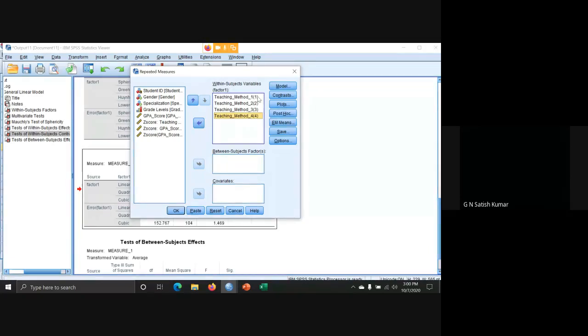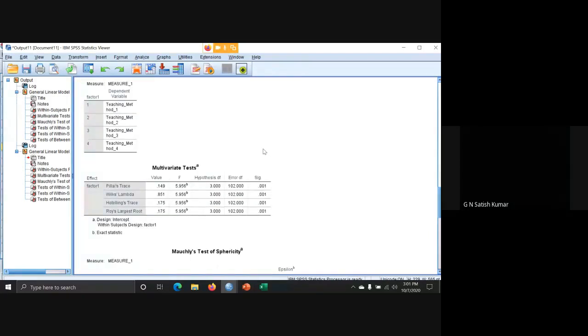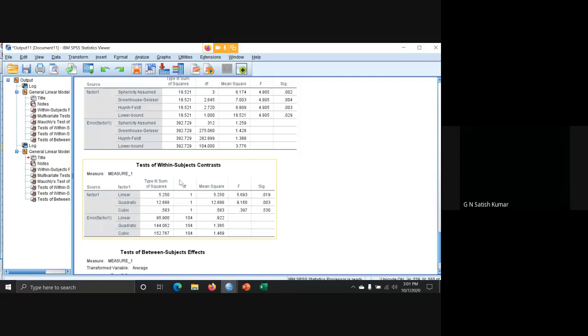So I have selected 4 teaching methods, and now click OK. Now when you click OK, the first thing you want to see is the tests of within subject contrasts. Here different types of contrasts are there.